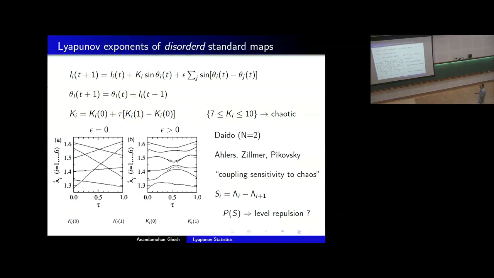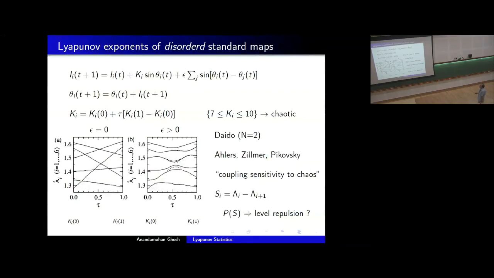They are essentially kicked oscillators which are monitored stroboscopically. And the parameter k, depending on its magnitude, if it is in this region, say 7 to 10, the system is going to be chaotic. Below that, it will be non-chaotic, and there will be periodic orbits. And if you change my parameter k and bring it to this regime, all the periodic orbits will be broken, and the space will be completely irregular.